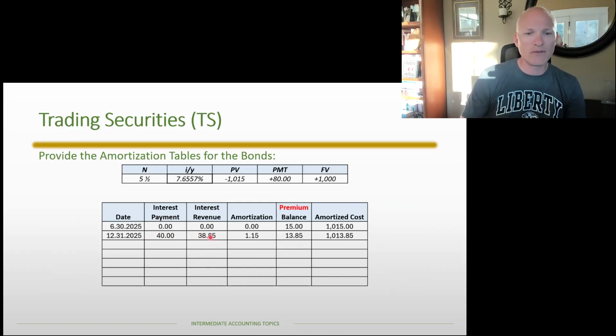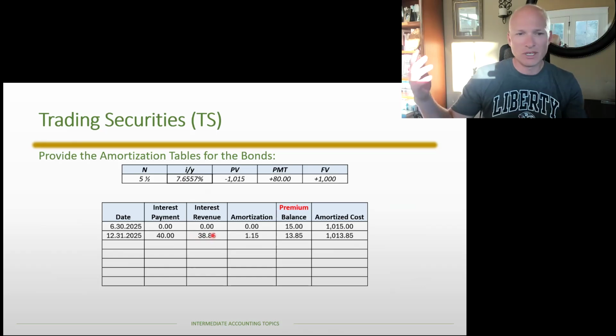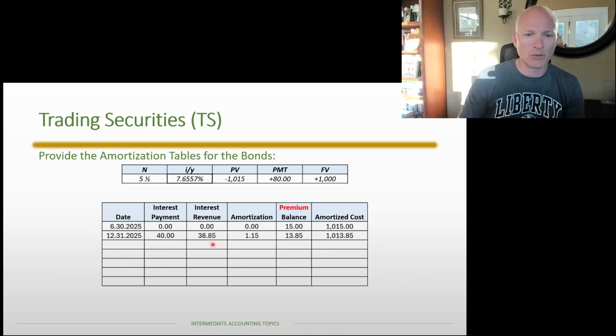And then the interest revenue, that 7.6557% is applied to the 1,015, but it's half a year. So we take the full amount, which would be almost $77, and we're essentially dividing that in half. The amortization is the same, it's just the difference between the two. So there's $1.15 of amortization.